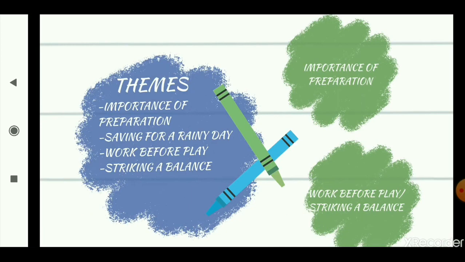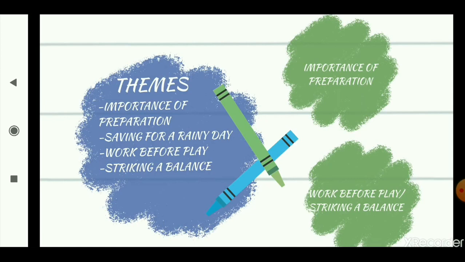So supposing your parents give you some pocket money daily, right? And you save half of it. So after a while, after a year or so, maybe if you ever face a problem wherein you need some money, you can always go back to your savings, take out some money and spend it on whatever you need, right? What if your parents give you a lot of money and you waste all of it in a single day?